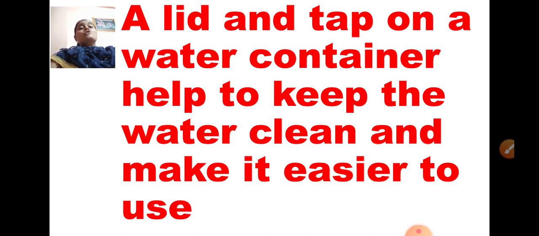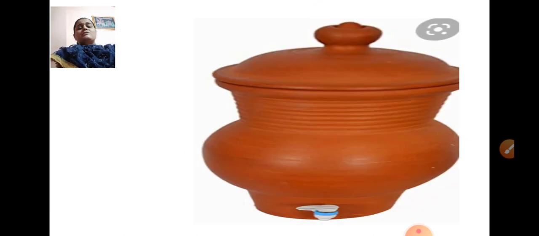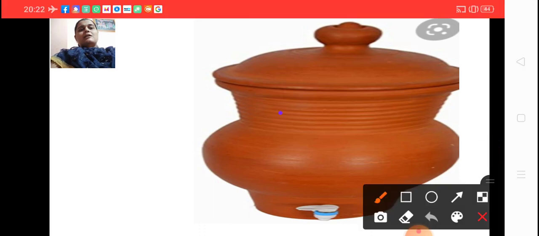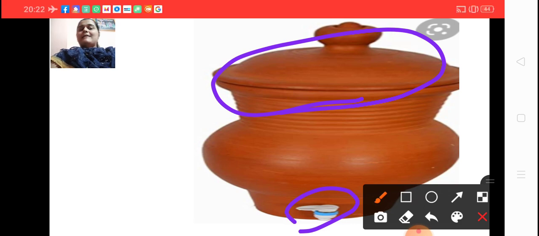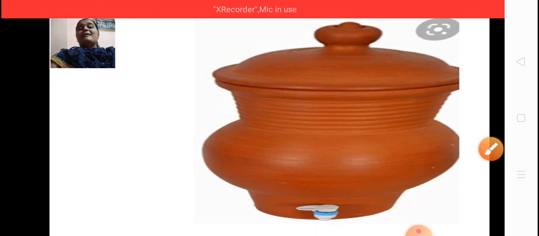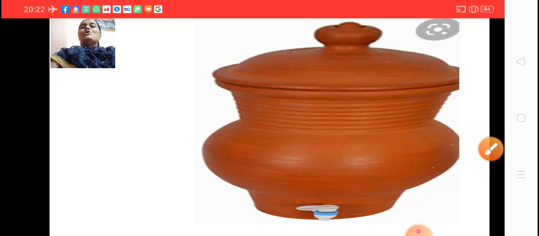Is that clear? So what is the safest method? It is covering the utensil or the container with a lid, or having a tap on the water container, which helps to keep the water clean. Now see, this is a pot which has a tap and also a lid. Can you see? This is the lid and this is the tap. So it has both things. This ensures that the water remains clean inside the utensil.